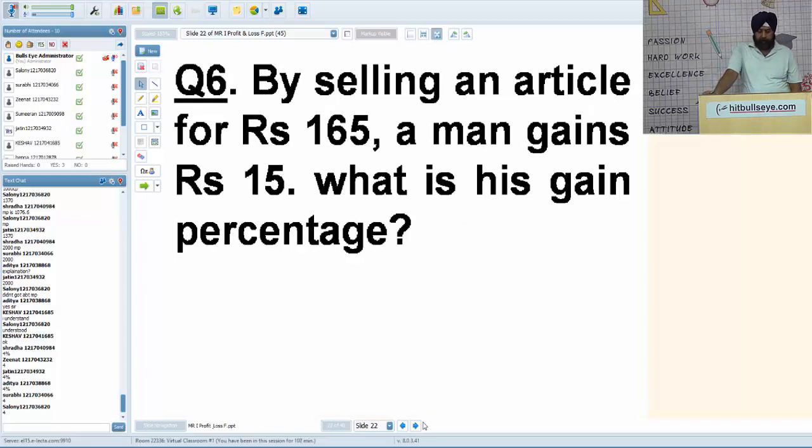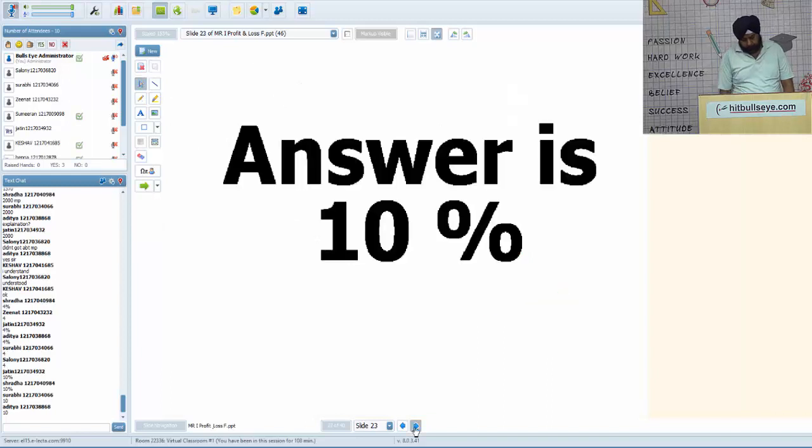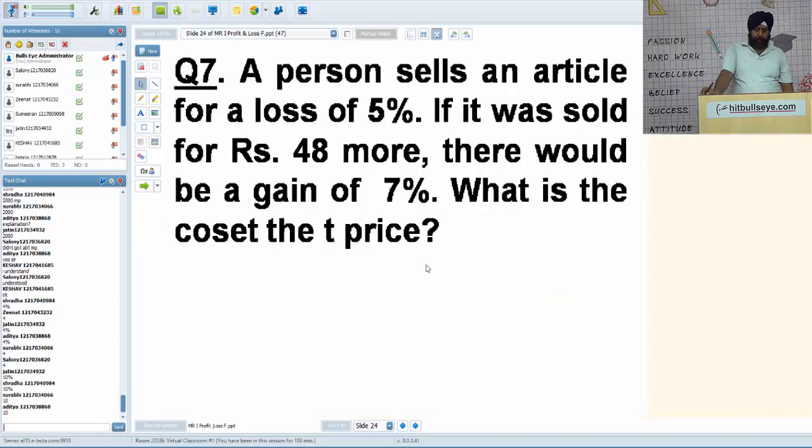By selling an article for 165, a man gains rupees 15. What is the gain percent? Absolutely 10. All of you are correct. Cost price will be 150. So 15 upon 150 is none other than 10%. Quick, very important question. Very important. You have to remember profit and loss percentage are always on cost price.